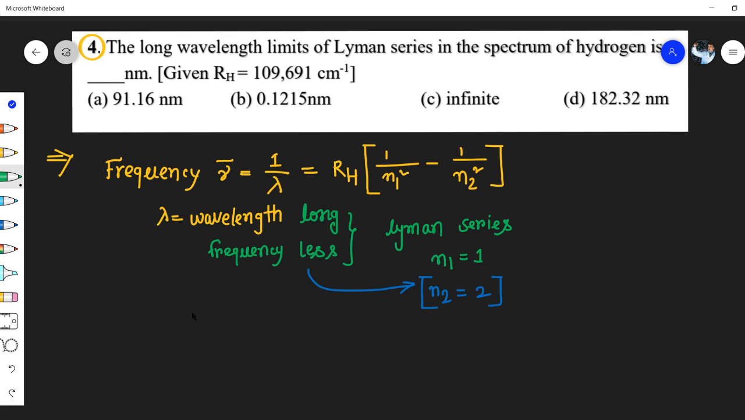So I'm just writing down the answer of this particular question. The wavelength value coming here is 0.1215 nanometer. In this particular question, this involves the unit conversion also. I hope all of you have done that. Now just let me know how many of you have written down this answer correctly. Okay. The correct answer for this particular question should be B.